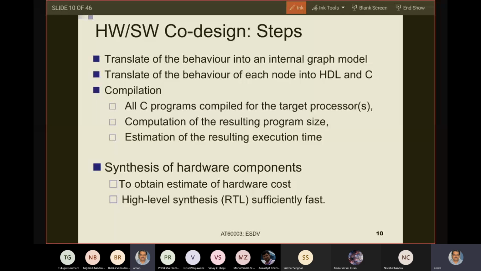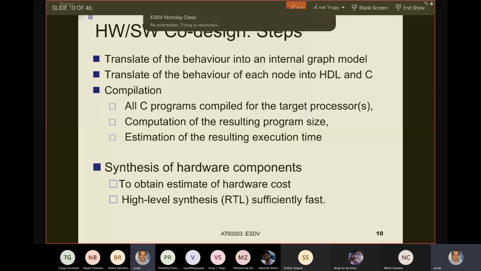Okay, so given that task graph structure, which is obtained at the end of the modeling step, the first step in the design is to do what? Is to assign these tasks onto hardware or software based on their computational demand, area demand, reliability demand, etc. Flexibility demand, constraints on design cost, etc. We discussed all this last time.